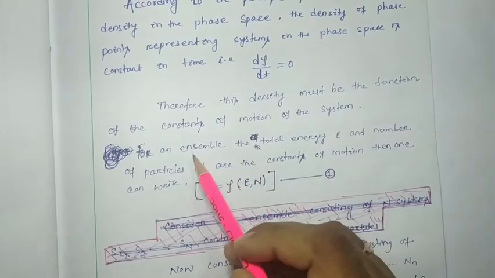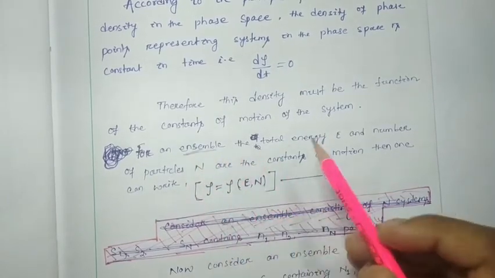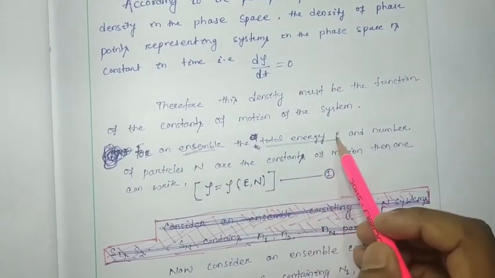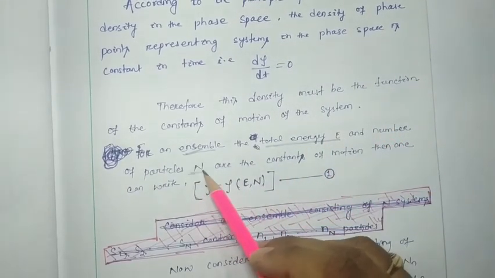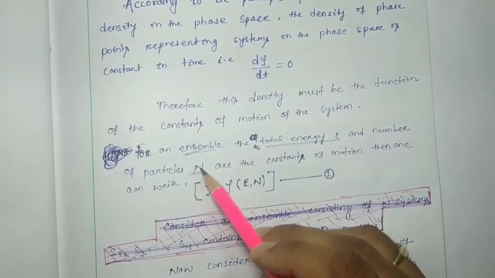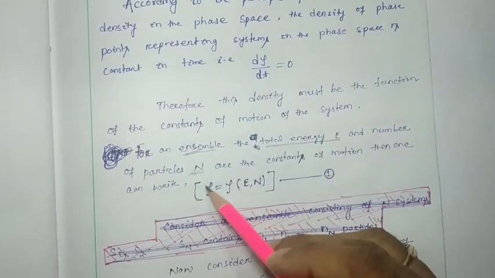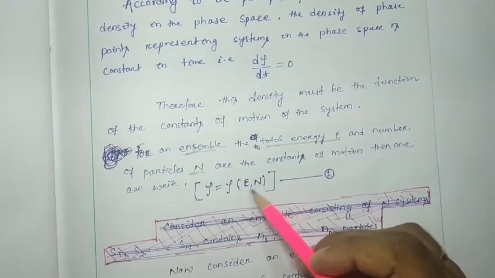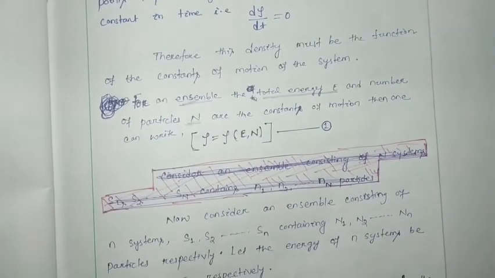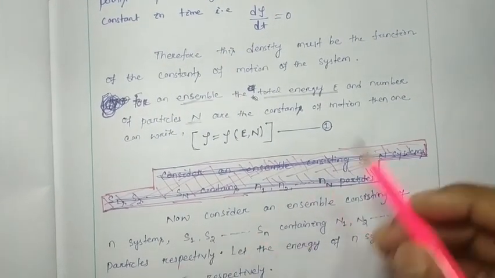If we consider the whole ensemble, the total energy of the whole ensemble is constant, E, and the number of particles in the whole ensemble is also constant, n. So rho is a function of E and n, total energy and total number of particles. Let it be equation number 1.